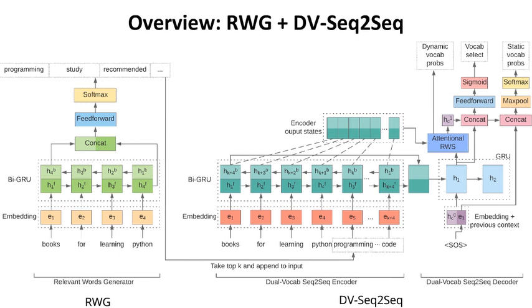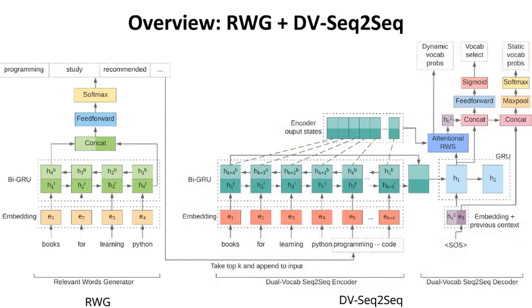Here's an overview of our framework. On the left, we have the relevant word generator, which contains a bidirectional gated recurrent unit and a projection layer. We take the top k predicted relevant words from a large output vocabulary and append them to the input. This will be our dynamic vocabulary, and it will be used by the sequence-to-sequence model on the right.